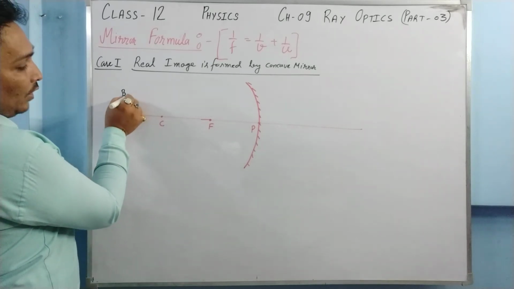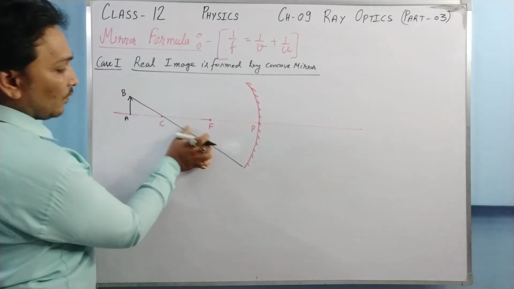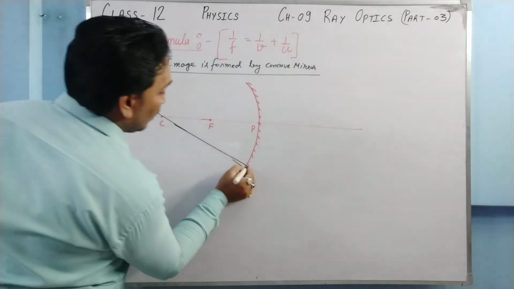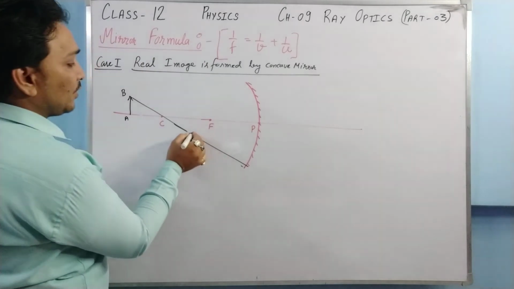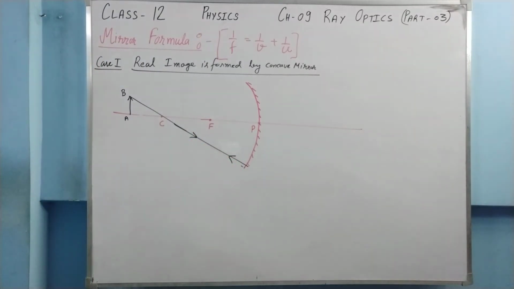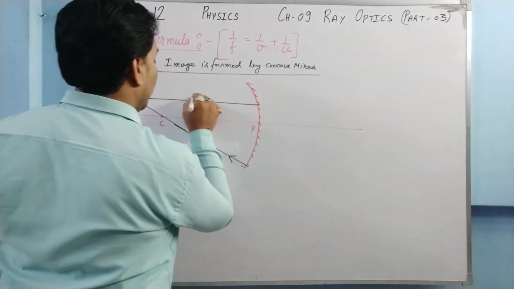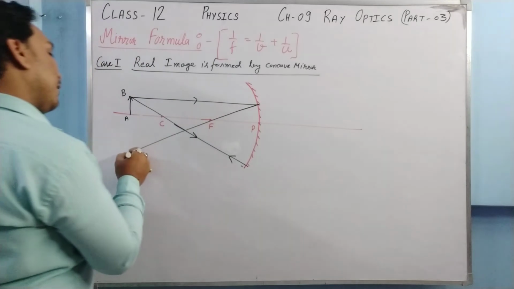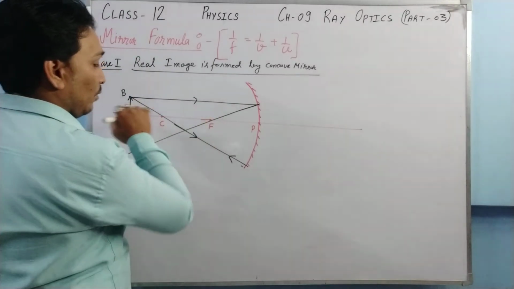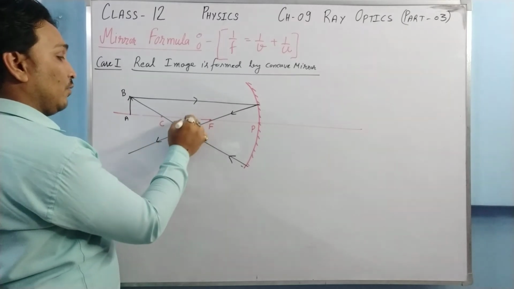Now one ray through the center of curvature falls on the mirror and it retraces its path, because it is going through the center of curvature. So basically it is perpendicular to the mirror surface. Another ray passing parallel to the principal axis, after reflection passes through the focus.